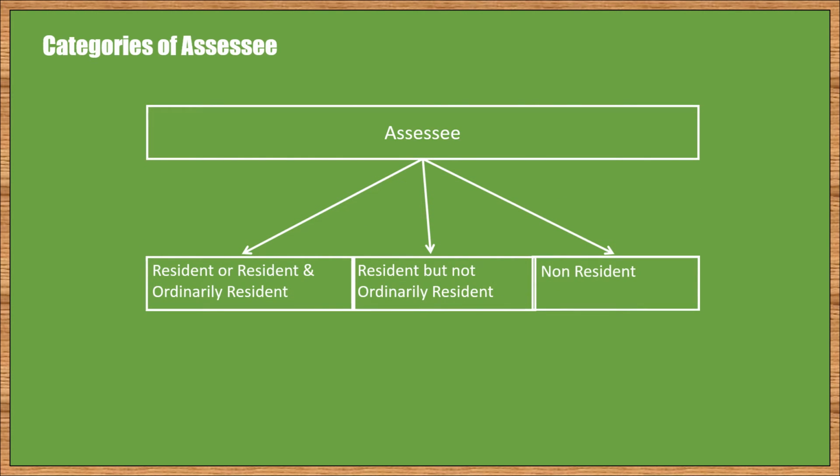The first category is of resident assessees, or those individuals and HUFs who are resident and ordinarily resident. Second category is of those individuals and HUFs who are resident but not ordinarily resident. Third category is of non-resident assessees. We will display these 3 categories by way of 3 columns in our table of scope of total income.